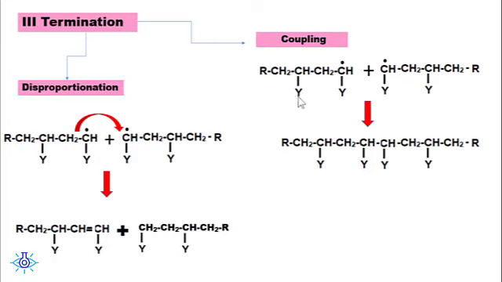The monomer, instead of Y, the atom can be replaced by Cl and you can write the same mechanism. Suppose they are asking to write the free radical mechanism for ethylene, replace this Y by H. So wherever we are putting Y, we can replace it by H. That is the free radical mechanism for ethylene.